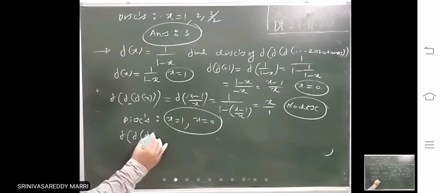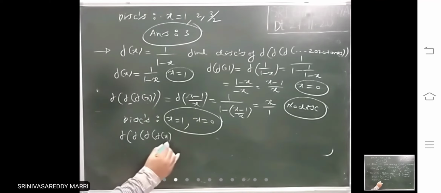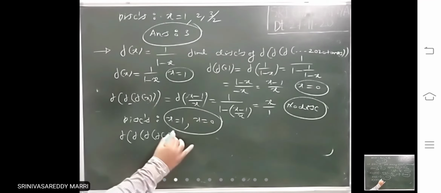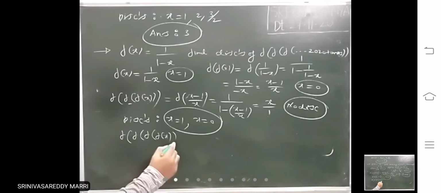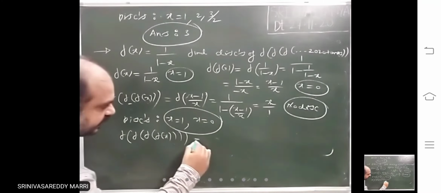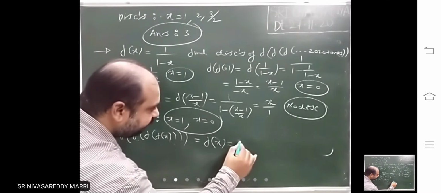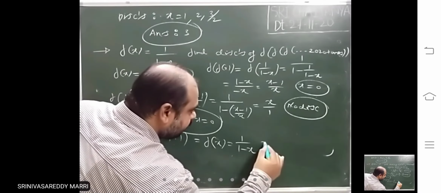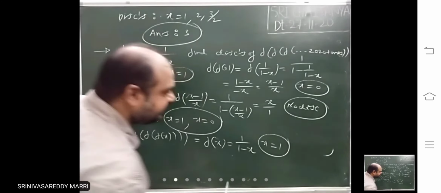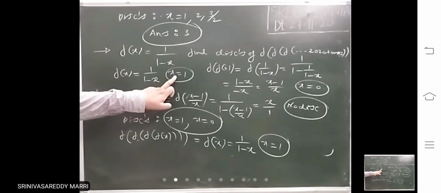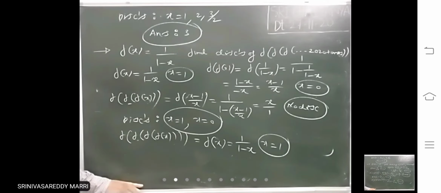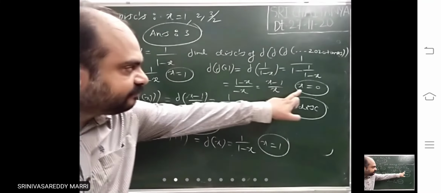One more if you add, look at what you will get. This still here is x. F of x is what? When you equate to 0, you will get the same thing again. Next, one more if you add, then you will get this one. Same thing you will get.